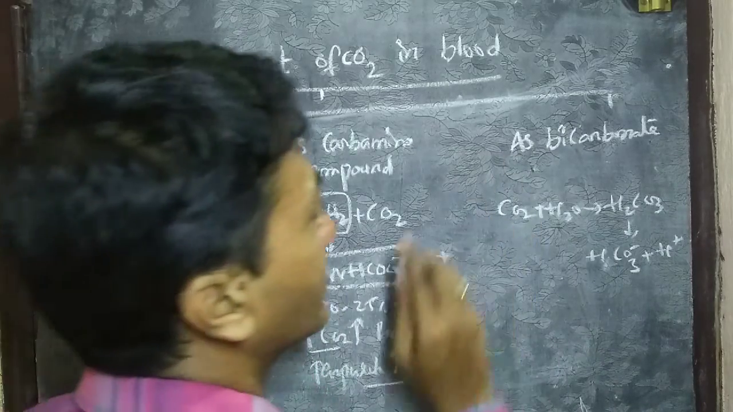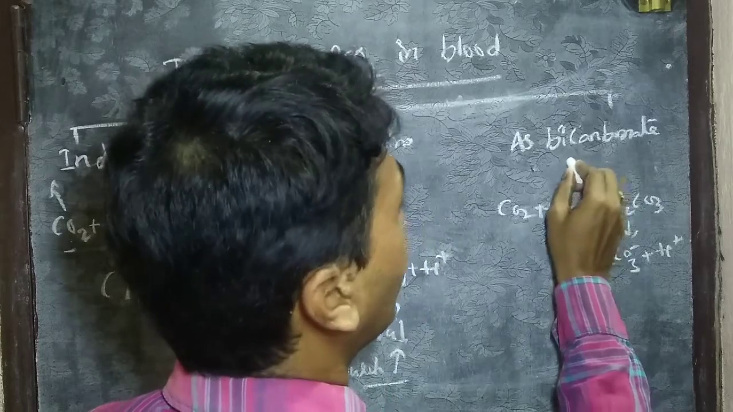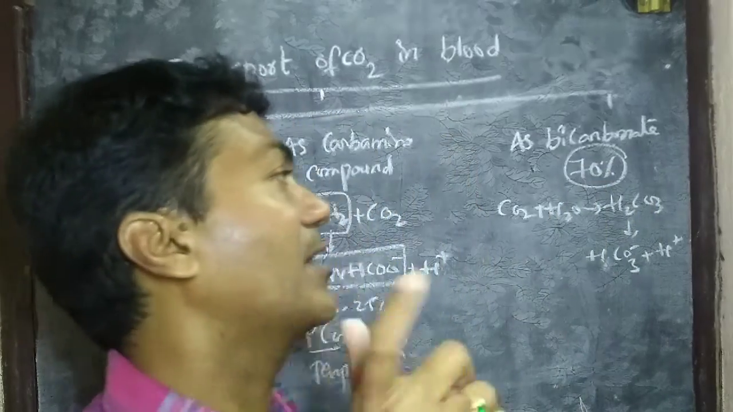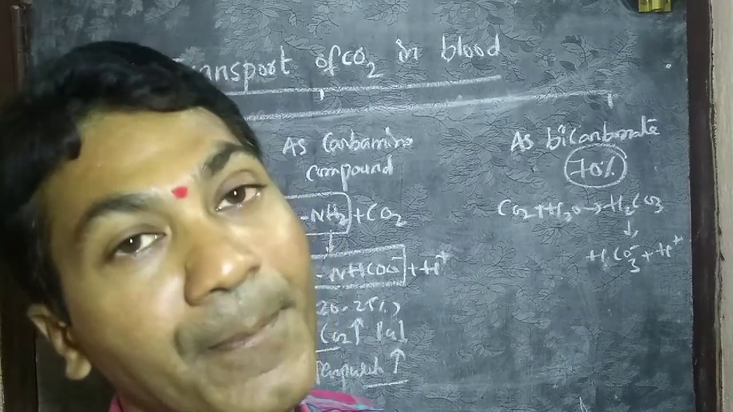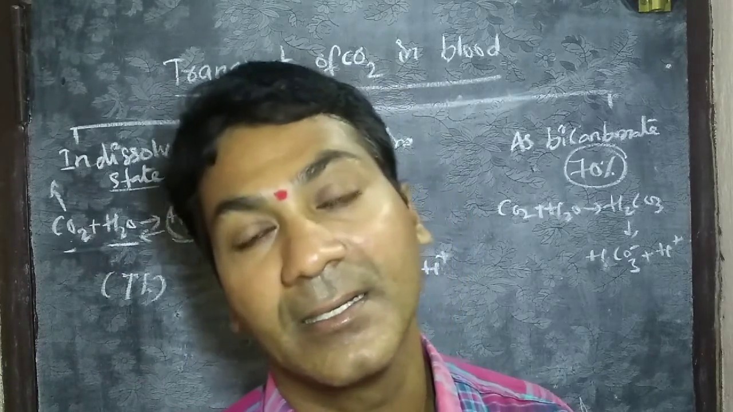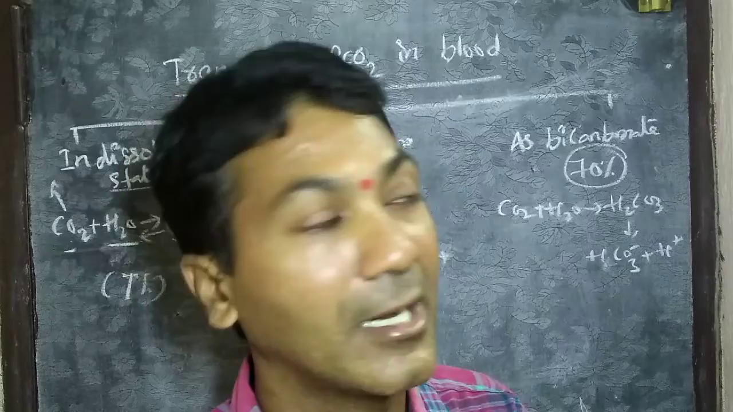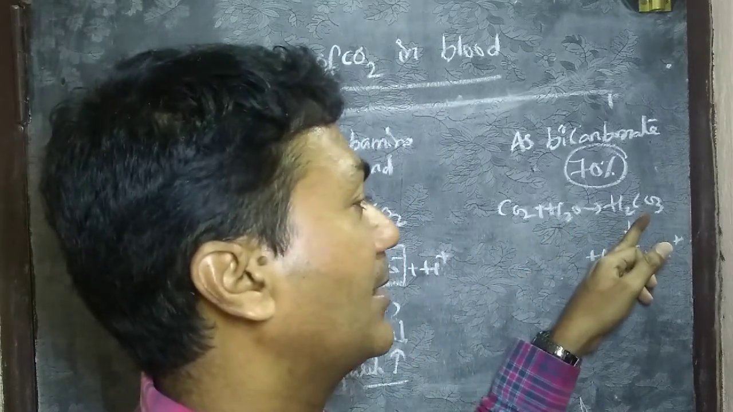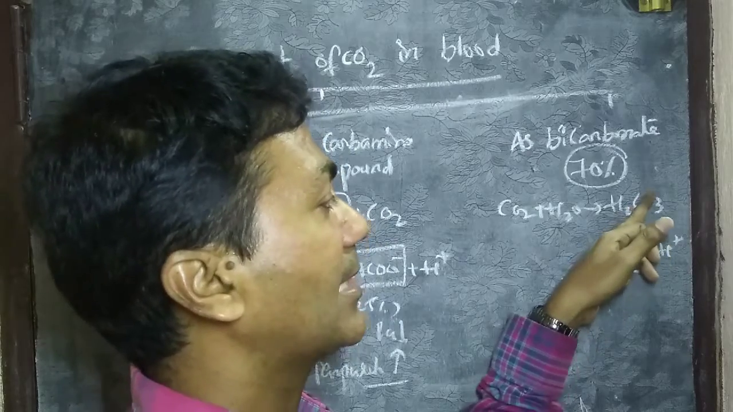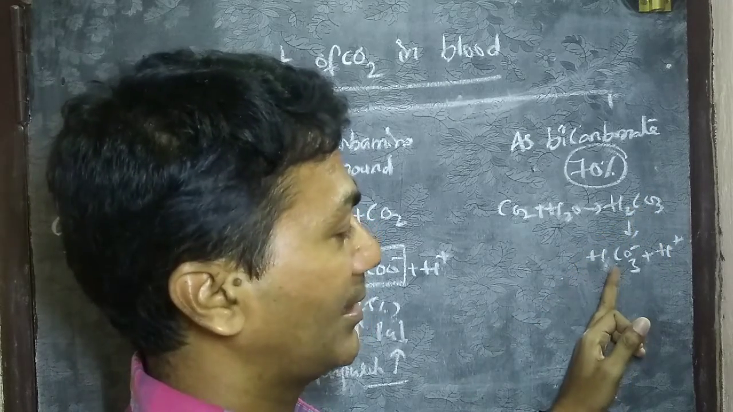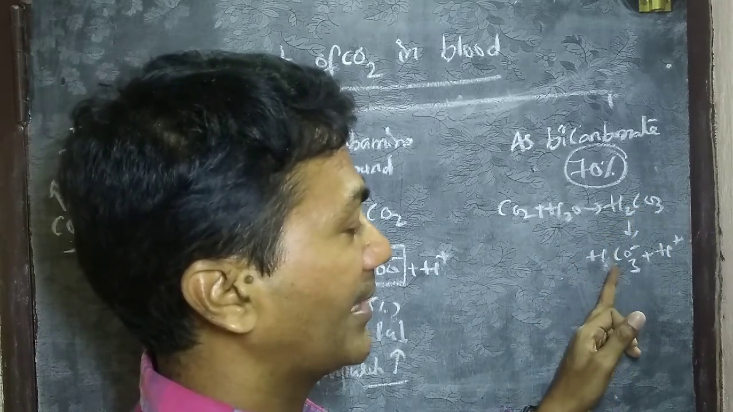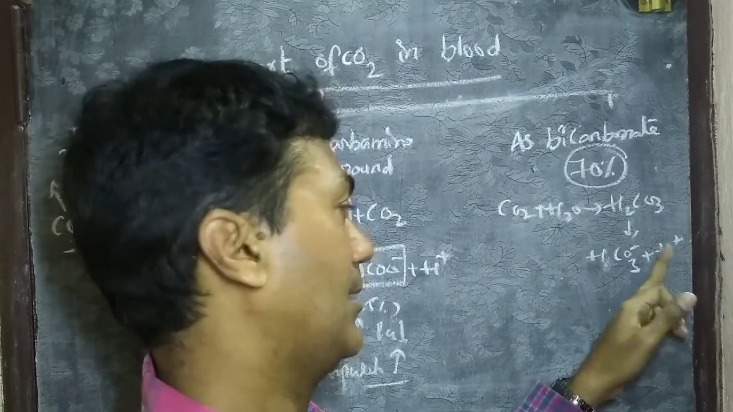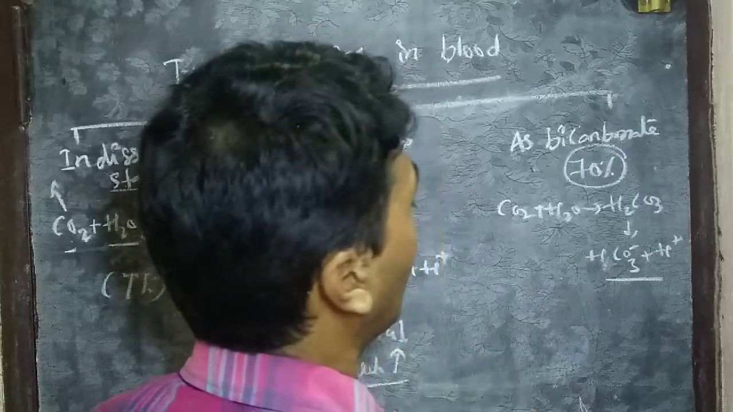And finally, as bicarbonate. About 70%, the majority of carbon dioxide, is transported in the form of bicarbonate, and the RBC makes the bicarbonate. Carbon dioxide dissolves in water to form carbonic acid. This carbonic acid is broken down to form bicarbonate and hydrogen ions. So how will it happen? Let us see.